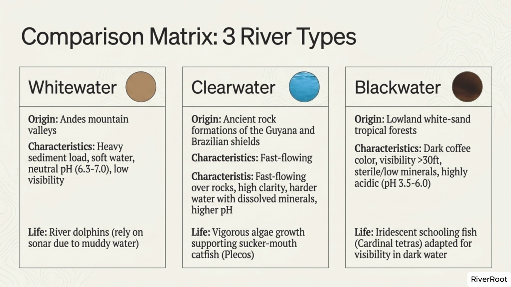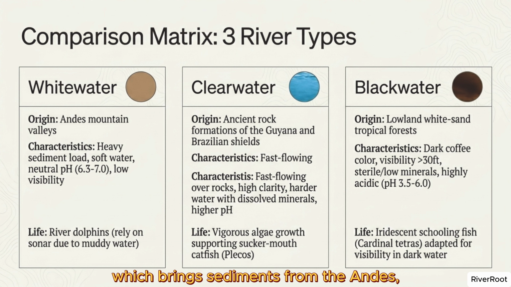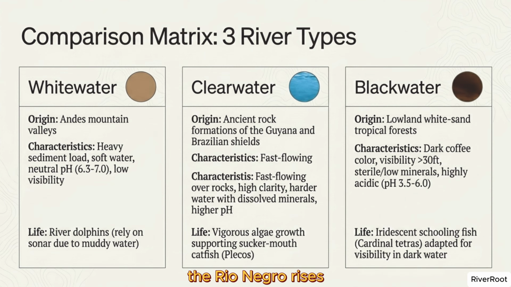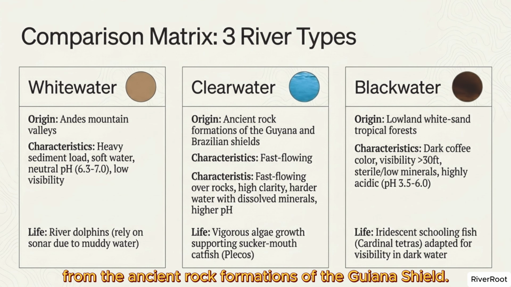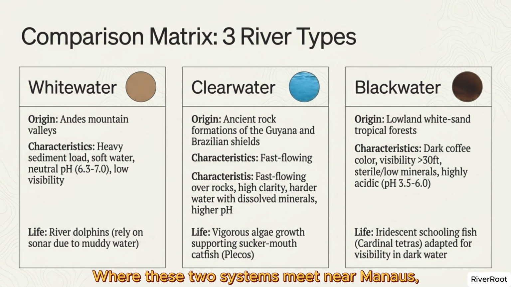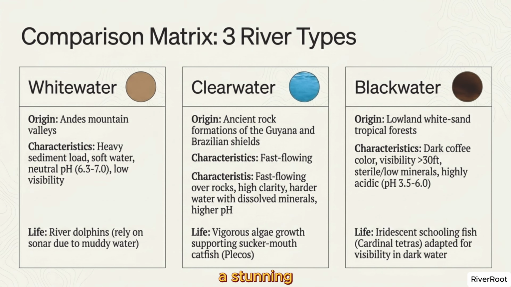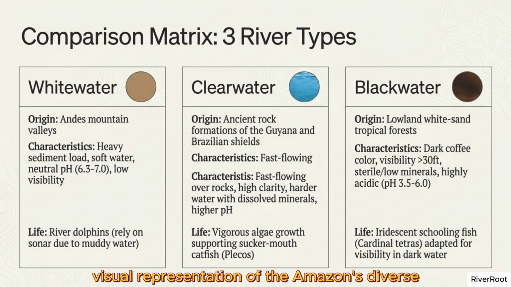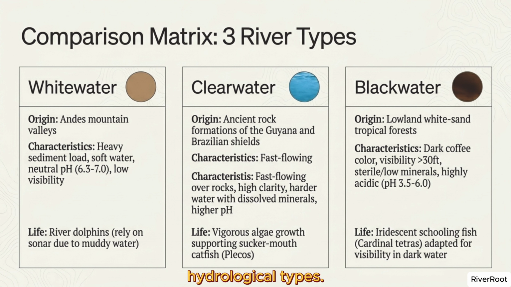The most famous example of this matrix is the Rio Negro in Brazil, one of the world's largest rivers. Unlike the whitewater Amazon, which brings sediments from the Andes, the Rio Negro rises from the ancient rock formations of the Guiana Shield. Where these two systems meet near Manaus, they run side by side without mixing for miles, a stunning visual representation of the Amazon's diverse hydrological types.